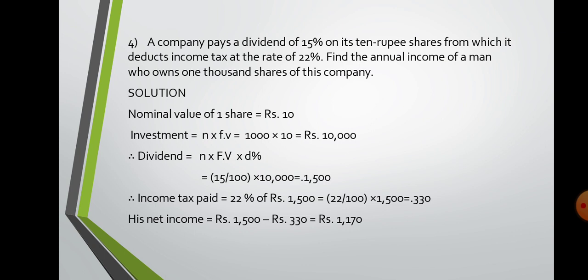Now income tax is always paid on the income. The income we earned is 1500. So 22% of 1500 comes to 330. So net income will be total dividend minus the tax, that is 1500 minus rupees 330. So the answer is 1170. This is the annual income after paying the tax.